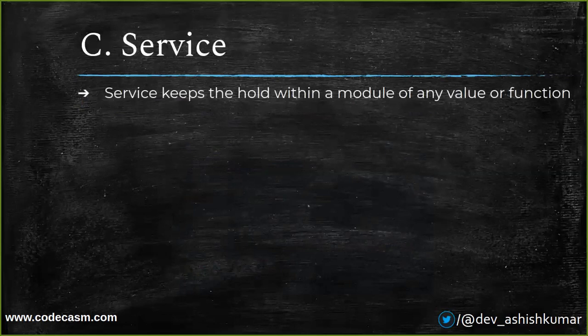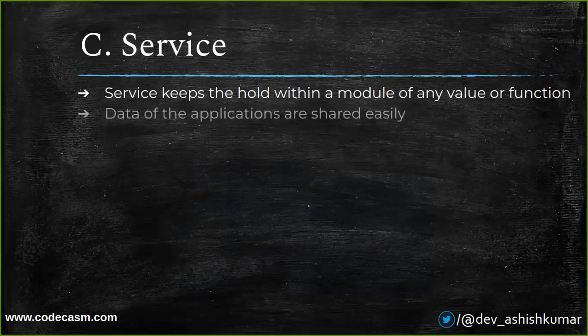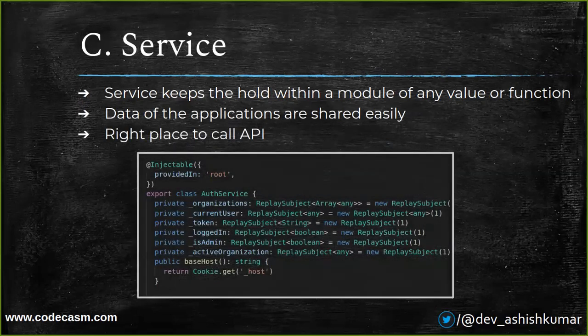Service. So service actually keeps hold for any value or function in our module or our code. In service, we can share data easily within our applications, and it is right place to call our APIs for our application. So this is one example how a service file looks like.